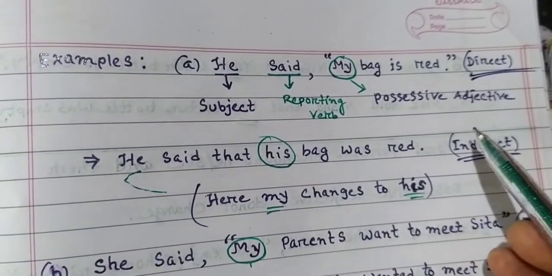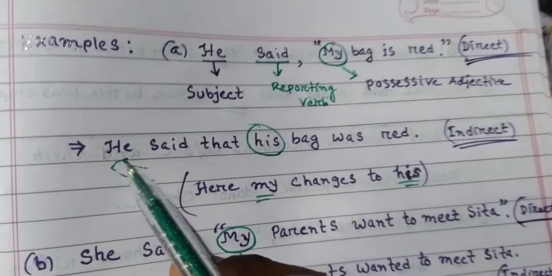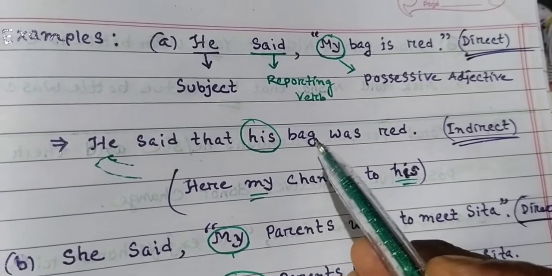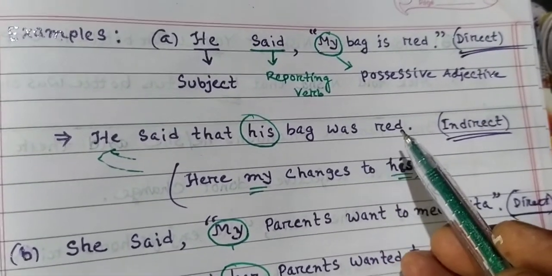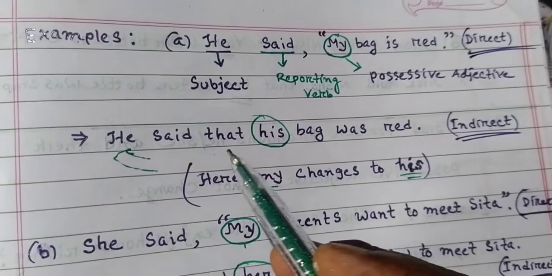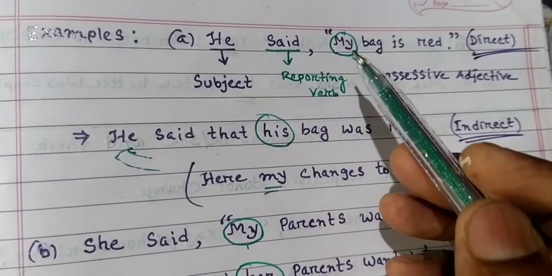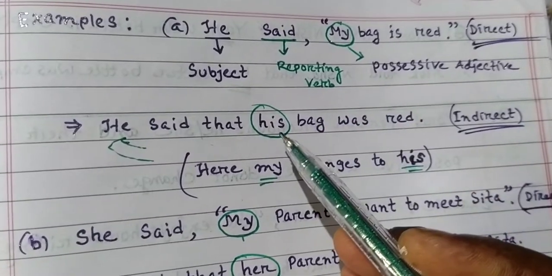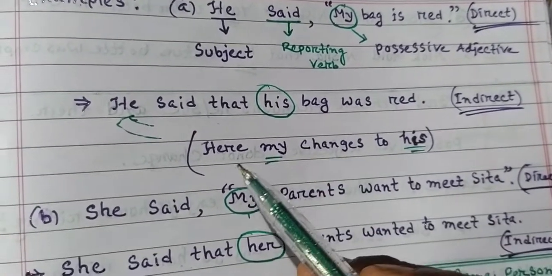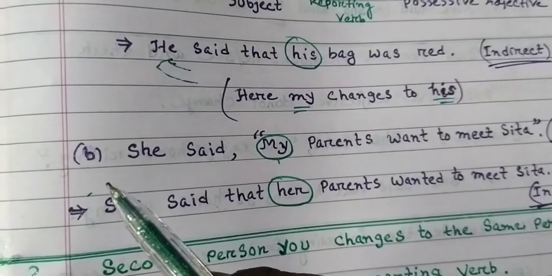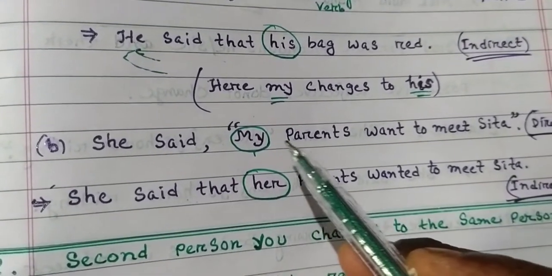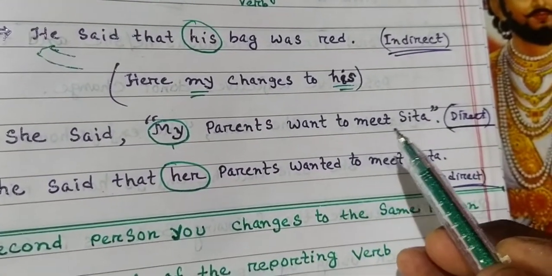Next, this is in direct speech. And in indirect speech, he said that his bag was red. So, my changes to his. Here, my changes to his. Next, number B. She said, my parents want to meet Sita.